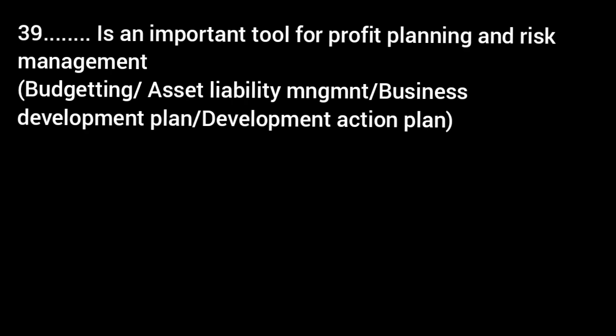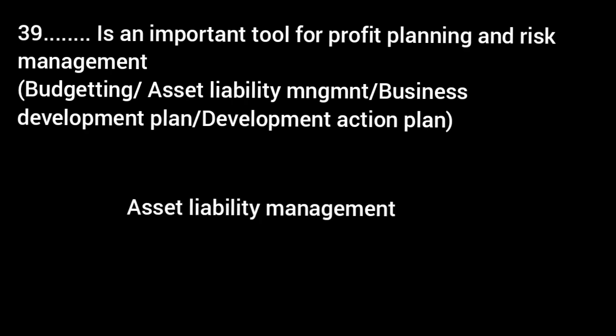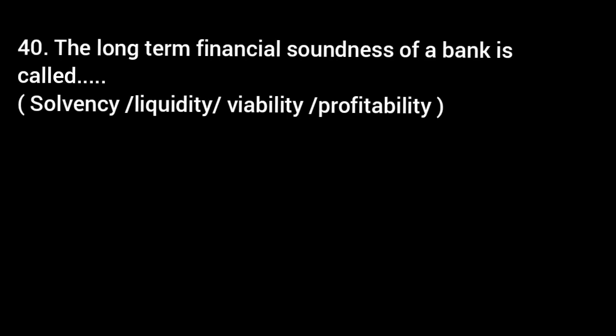Options: budgeting, asset liability management, business development plan, development action plan. Answer is asset liability management. The long-term financial soundness of a bank is called a dash. Options: solvency, liquidity, viability, profitability. Answer is solvency.